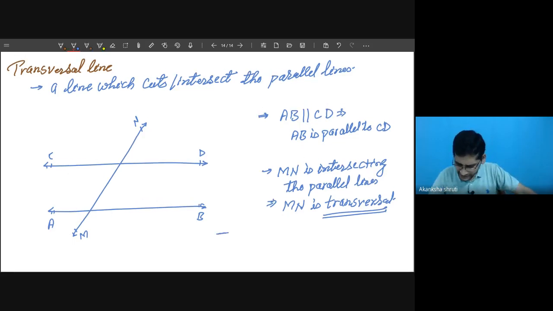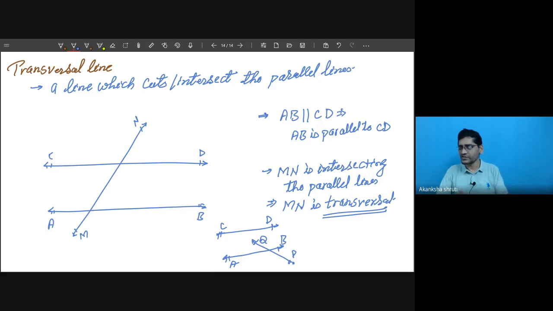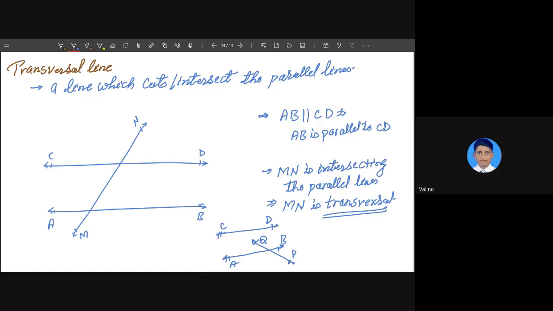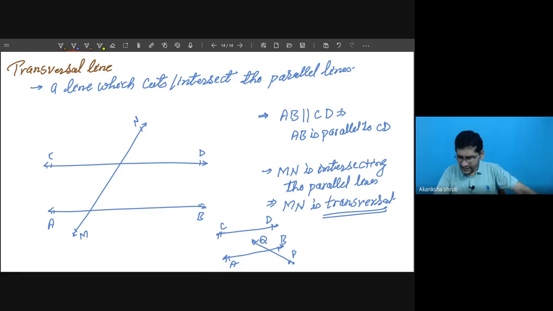Students, just tell me. I have these two parallel lines and this one. Let us call these A, B, C, D, this is P, and this is Q. Students, whether PQ is a transversal or not? Sir, PQ is a transversal of AB. Not CD? No, sir. Why?